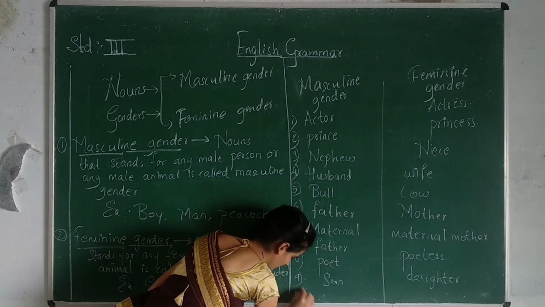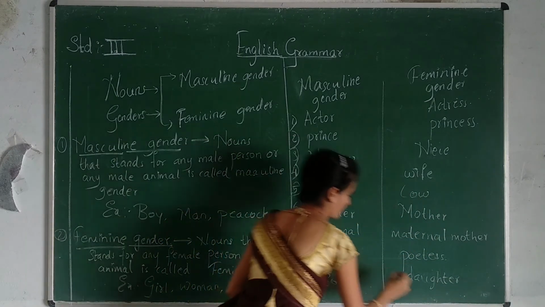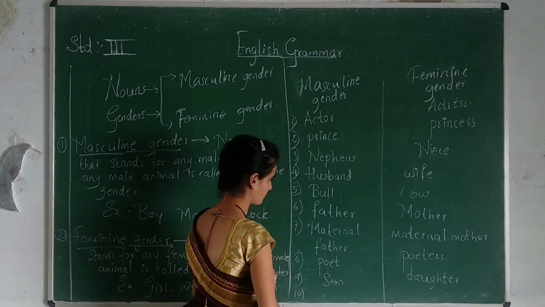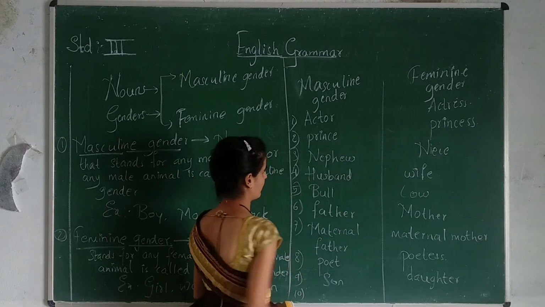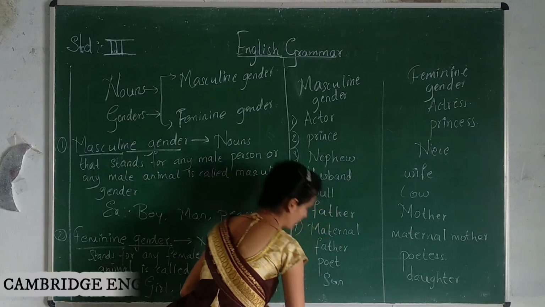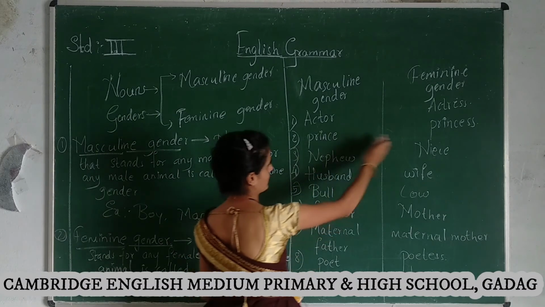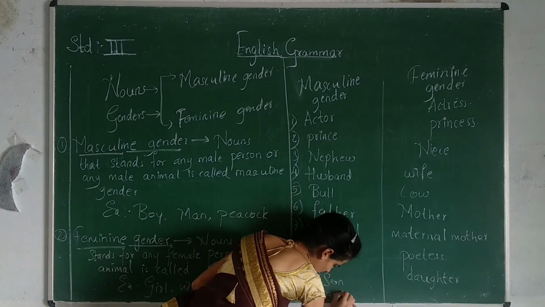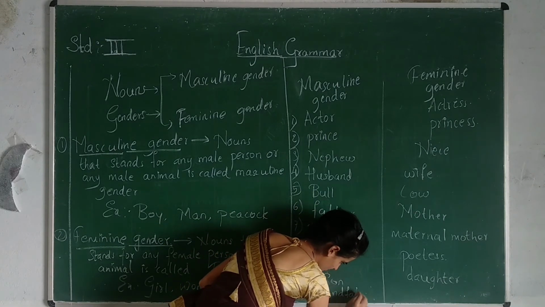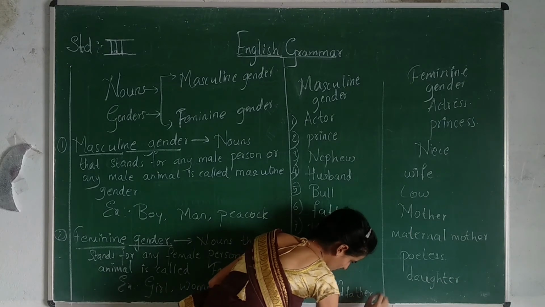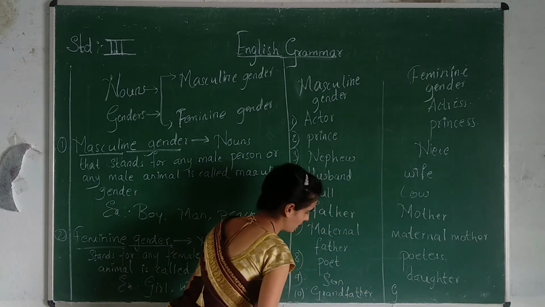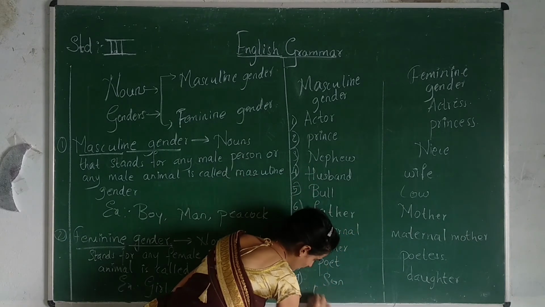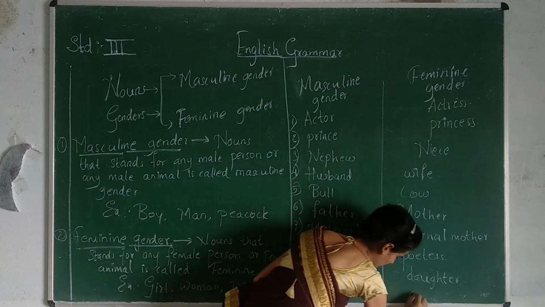Tenth one, we can take another one. Husband, wife we have taken. Nephew and niece also we have written, prince, princess also we have taken. Now grandfather and grandmother, or we can take uncle or aunt.